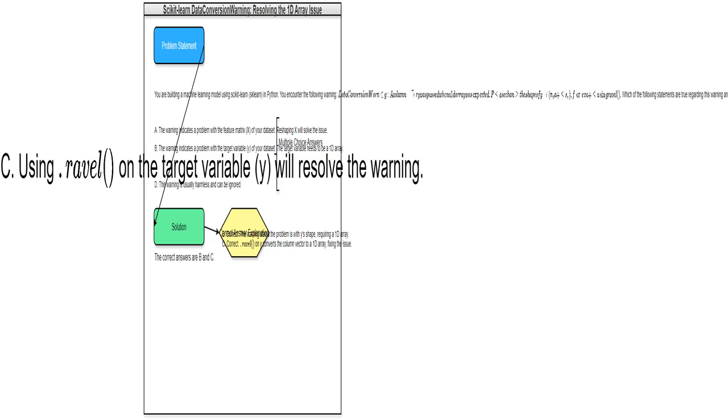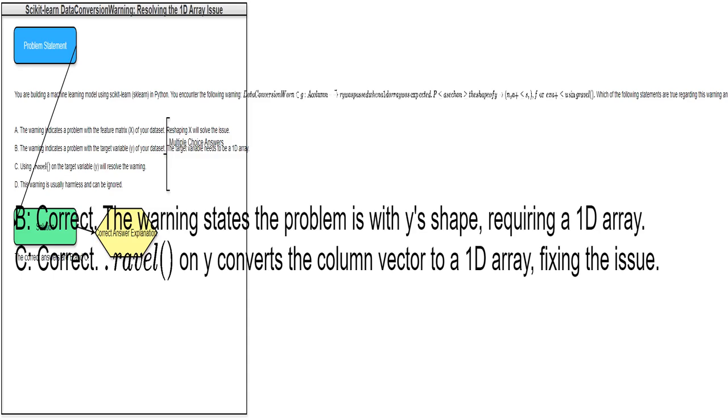Yes, the ravel method in Python's NumPy library is the perfect solution. It'll change a multi-dimensional array into a one-dimensional one. This method is mentioned in the warning message, which means it's the recommended way to reshape y. I agree. The warning is quite explicit. The target variable needs to be a one-dimensional array to work properly with scikit-learn's machine learning models. It is a fundamental requirement.